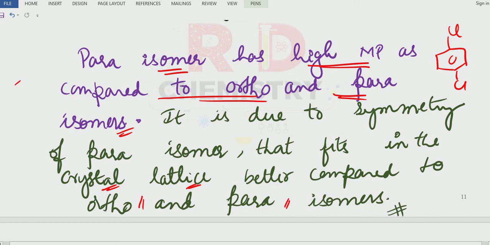So in this video, we have studied the solubility, melting point and the boiling point of the haloalkanes.